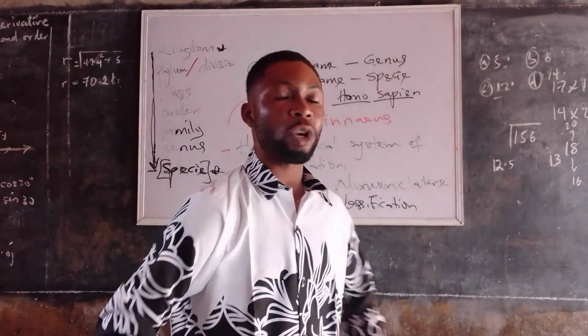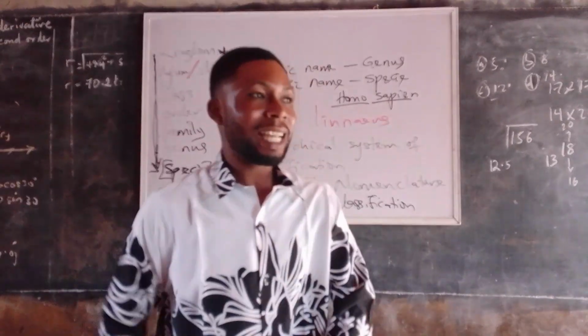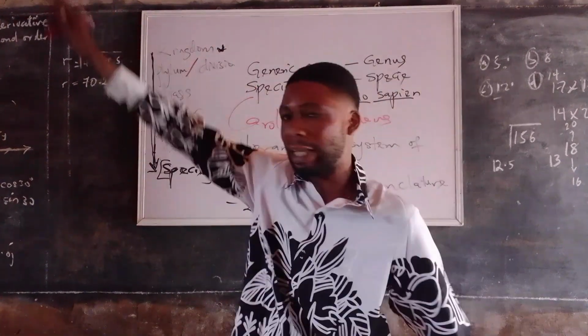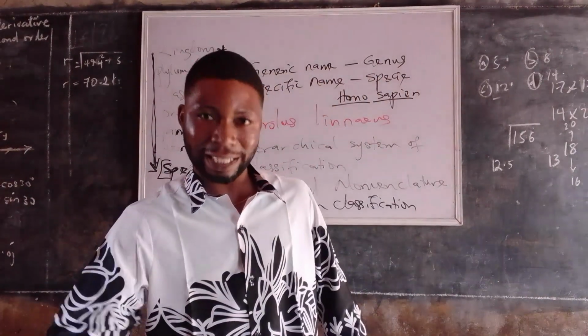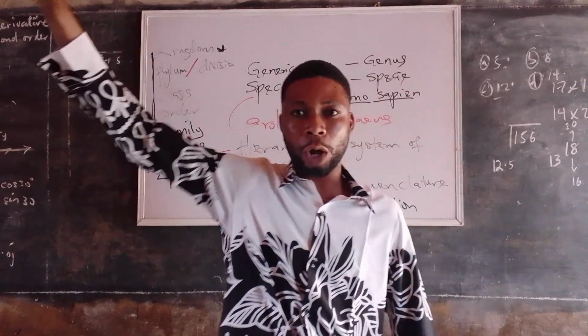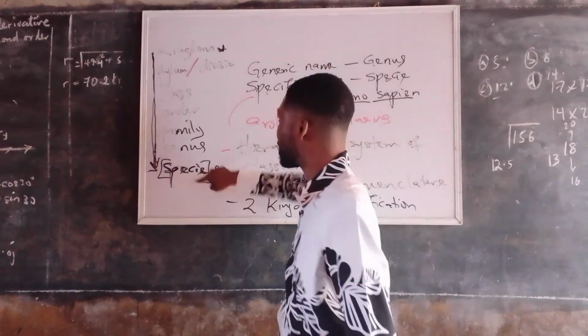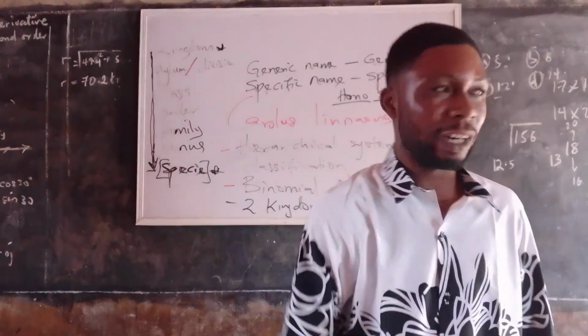If you are to arrange based on increasing complexity, that's from the least complex to the most complex, and that will be from kingdom to species. But in decreasing complexity, that will be from the most complex to the simplest, and that will be from species to kingdom. Thank you very much for listening.